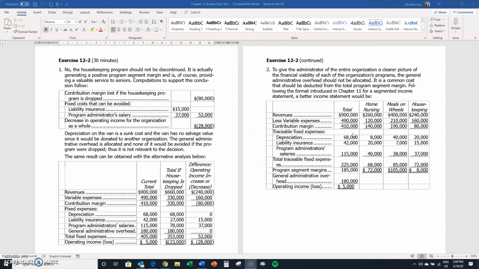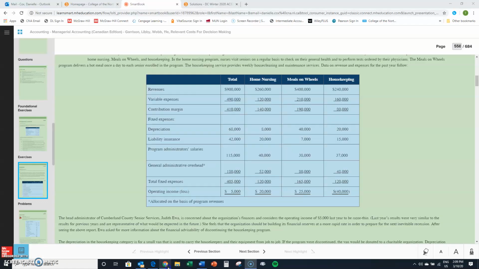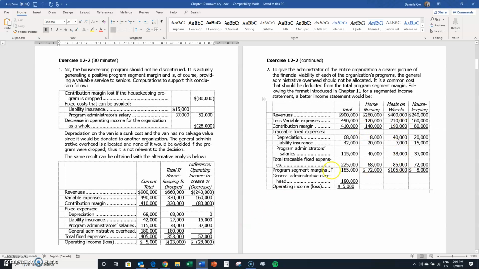Part 2 says recast the above data in a format that would be more useful to assessing the financial viability. The only thing that's really different is, I'll go back to the question here, this general administrative overhead, it's allocated out. It's a common cost that they just allocated. If we take that out of play, so you have everything as it was, but you get the product segment margins, and then you have the common cost, which was the overhead down below. You can then get a better idea that each one of these units is actually contributing